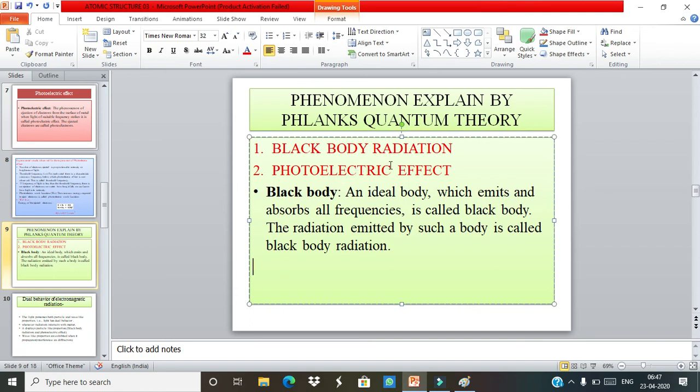One is the photoelectric effect. We already discussed it. Another is black body radiation.